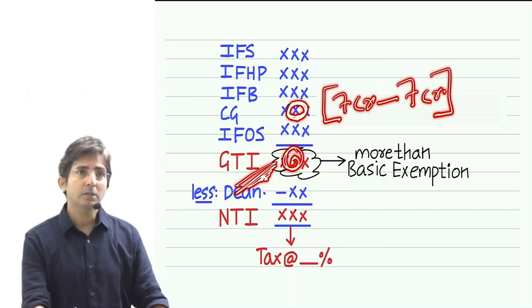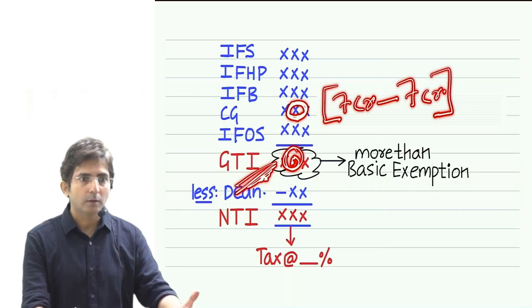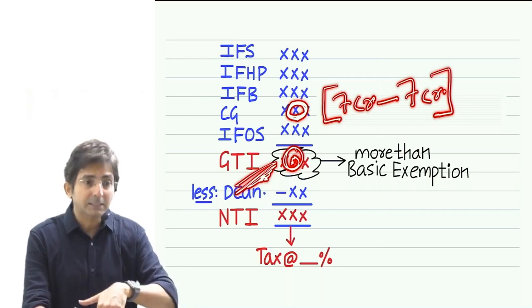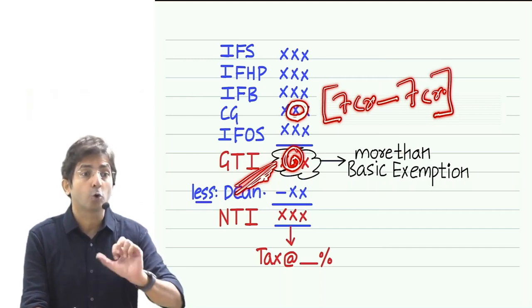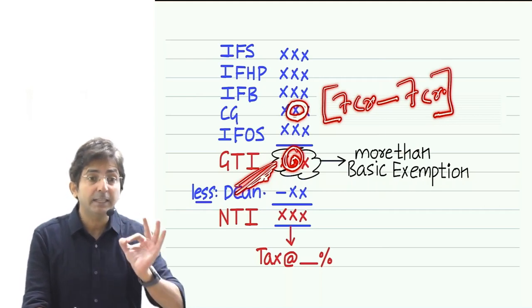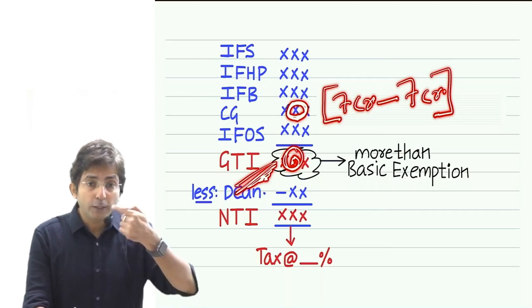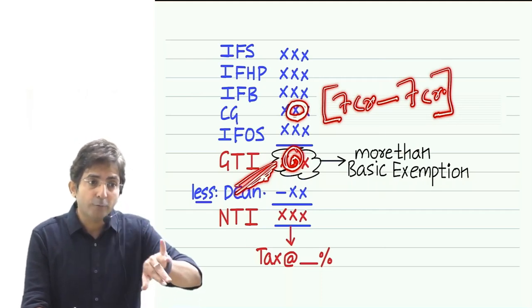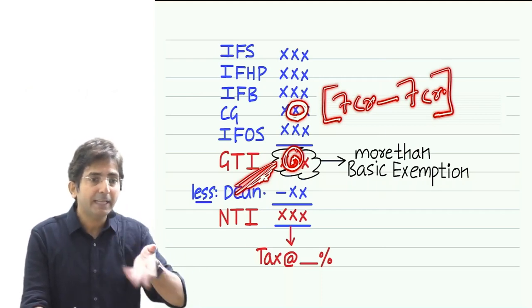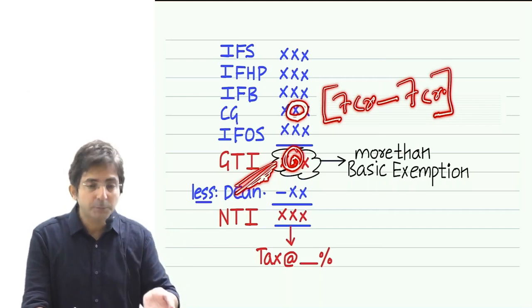People think, sir, it is gross. Gross means what? Gross means only chapter 6 is pending. That's why we call it gross. Otherwise, everything is netted off in GTI. So even my 54 exemption is netted off in GTI. But after netting off 54, my GTI has become 0.